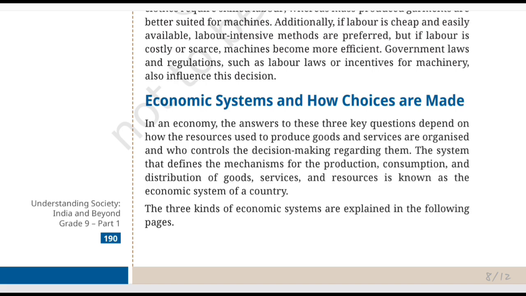And that's exactly what today's topic is about: economic system and how choices are actually made. So let's understand how different economies organize their resources and make choices for themselves. So, what is an economic system is the first thing that we are going to understand with the next paragraph that we are going to study.